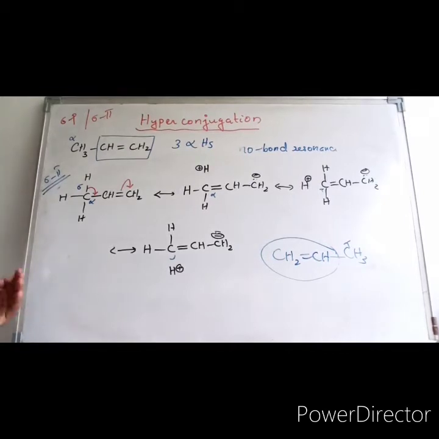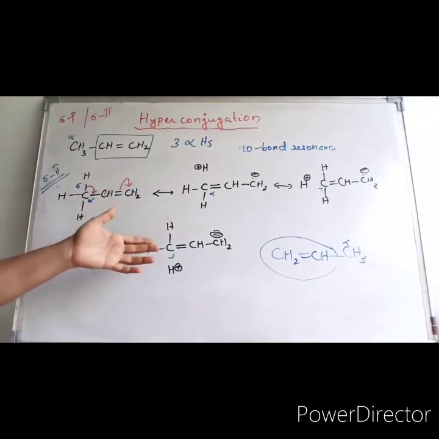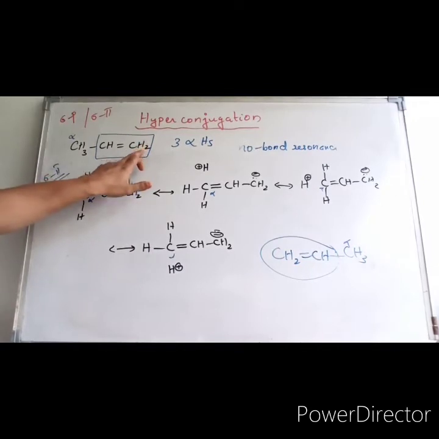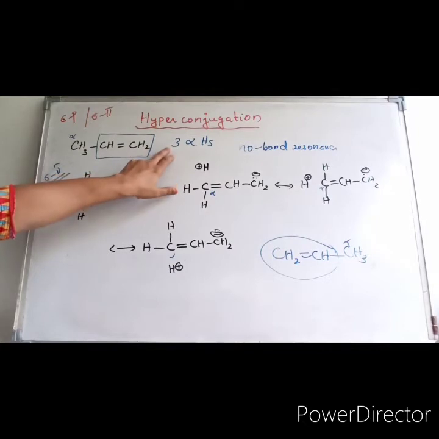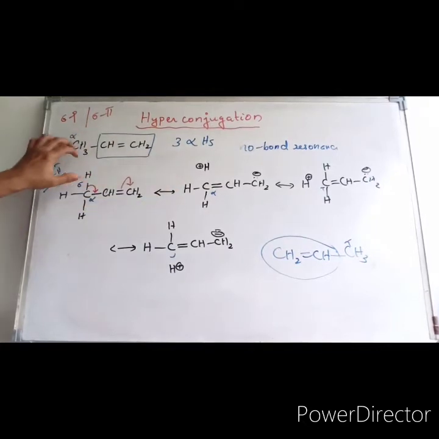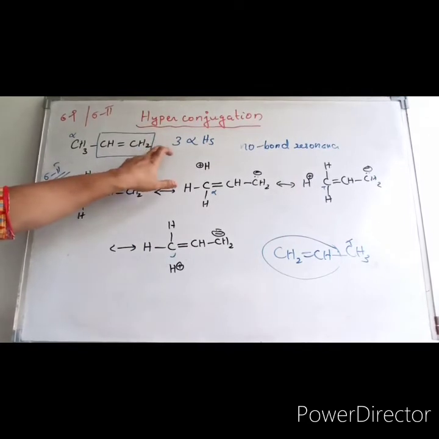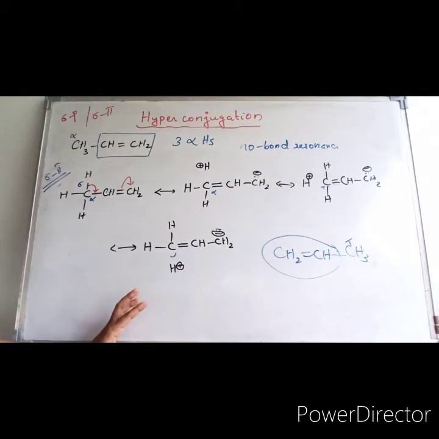So the greater the number of hydrogens attached to the functional group, the greater will be the hyperconjugative contributing structures. So greater will be the stability. If you have this hydrogen removed and you have CH3 over here, this side also you can write hyperconjugative structures. So this side you can write 3 structures, and if you have 3 more on this side, you can write 3 more. So altogether you will have 6 hyperconjugative structures.